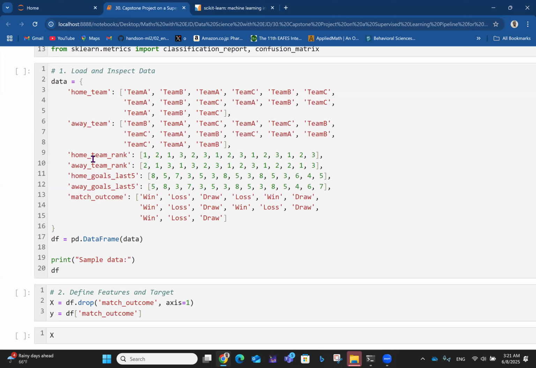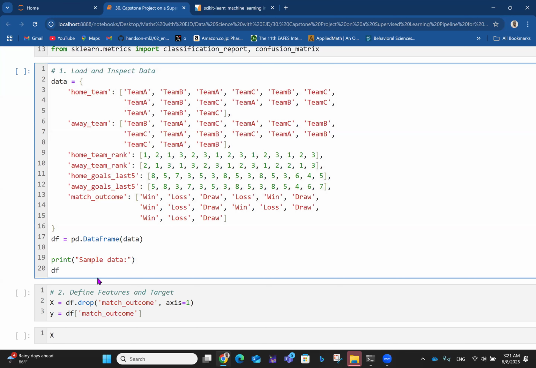Then for each of those encounters, you have the home team rank and the away team rank, like their position on the table. So you have one, two, two, one, and so on. Then you have home goals in the last five matches for the home team, and away goals in the last five matches. Then you have the match outcome, the win, loss, or draw. And then in line 70, you're making that into a pandas data frame. Here we want to visualize the data in line 20.